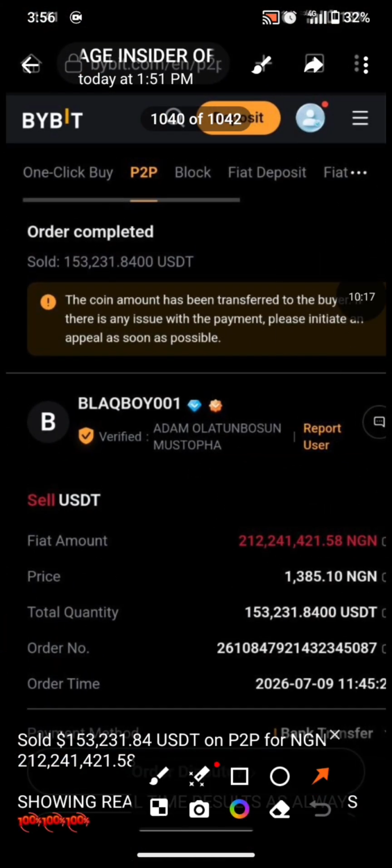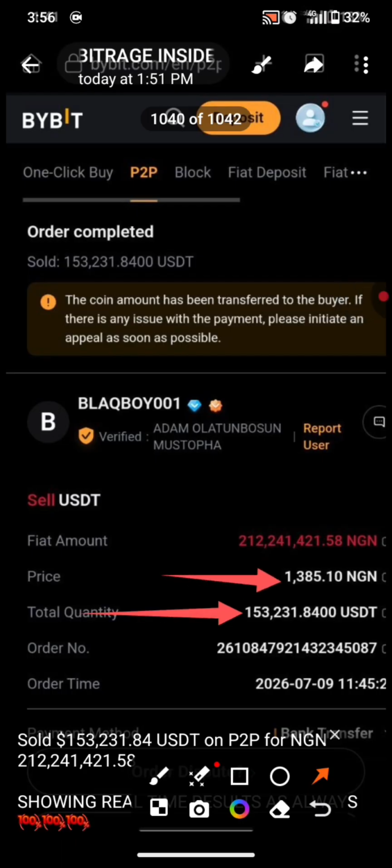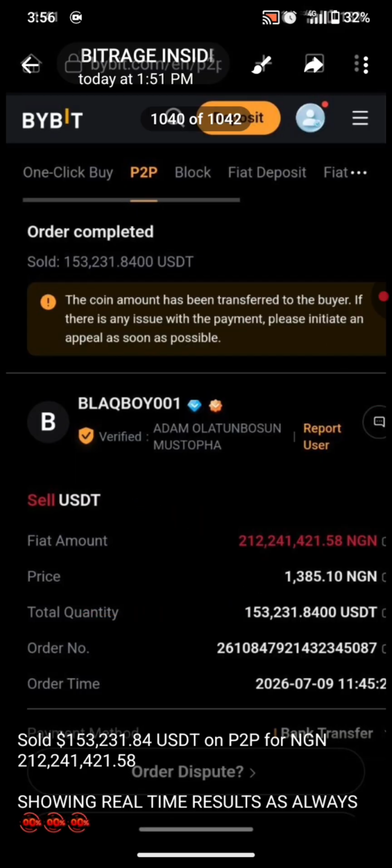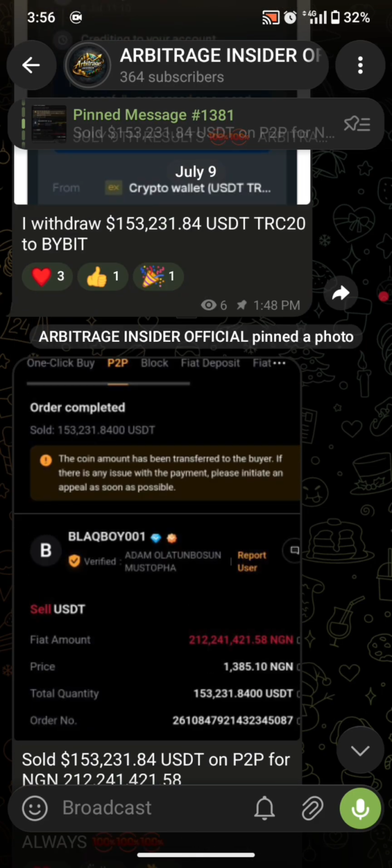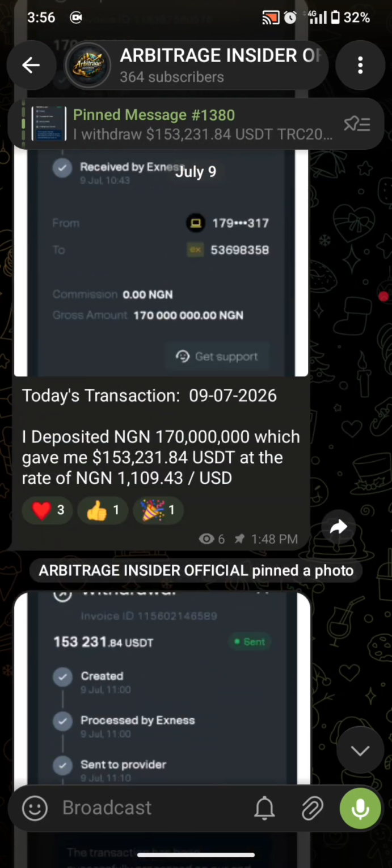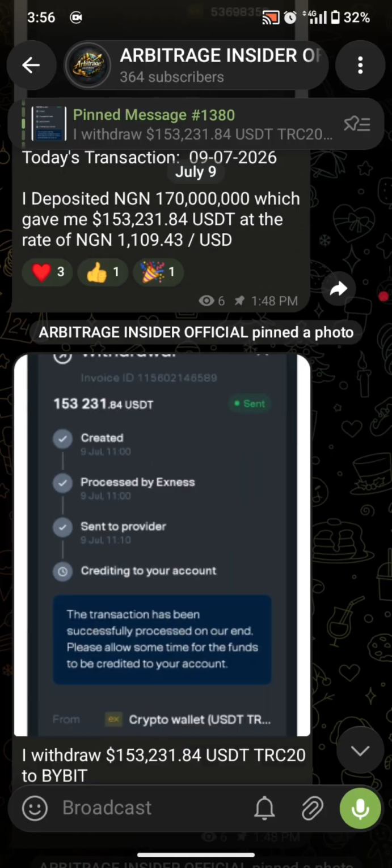So today I sold a total of 153,231.84 USDT at the rate of 1,385.10 Nigerian naira per USDT. And at the end of today, I ended with a total return of 212,241,421.58 Nigerian naira. So that is exactly how this arbitrage works. So I started today with a total capital of 170 million naira, and I'm ending today with a total return of 212.2 million Nigerian naira. So that's exactly how this whole arbitrage works.